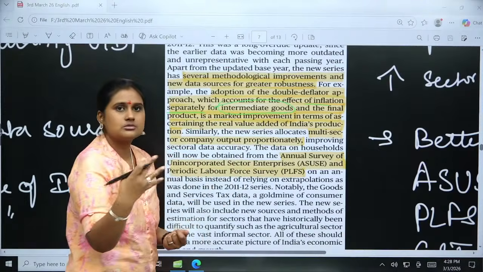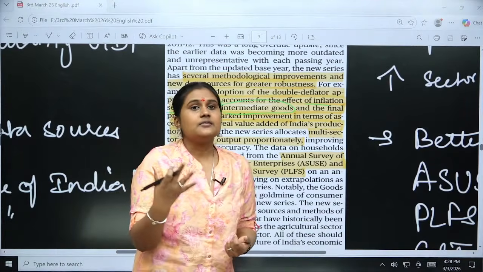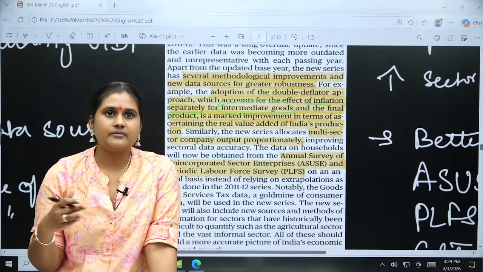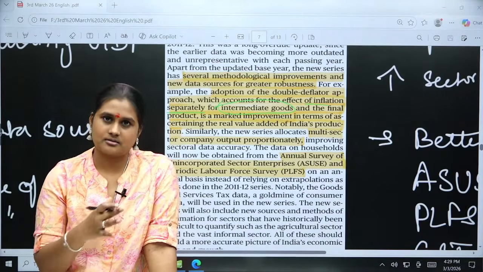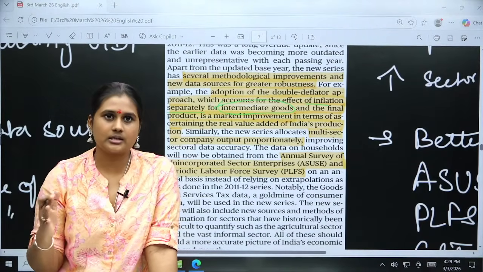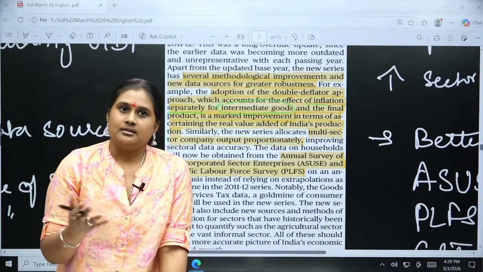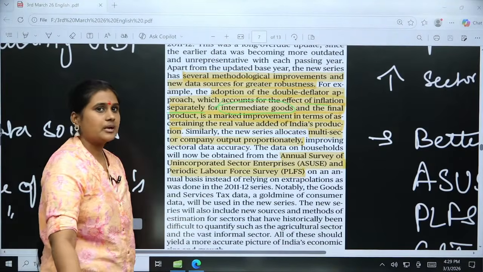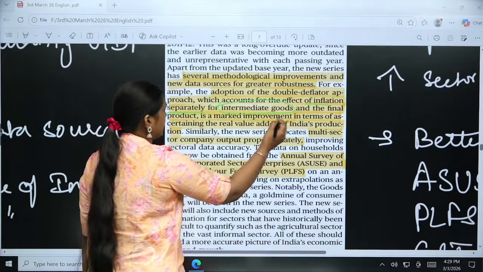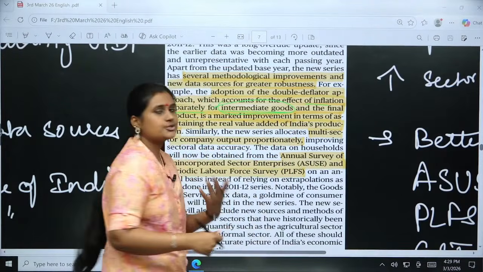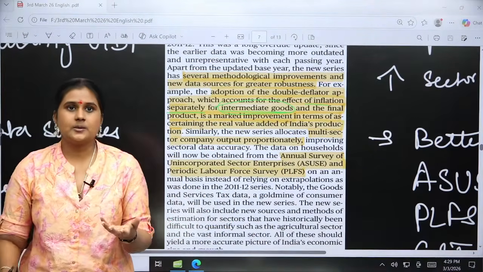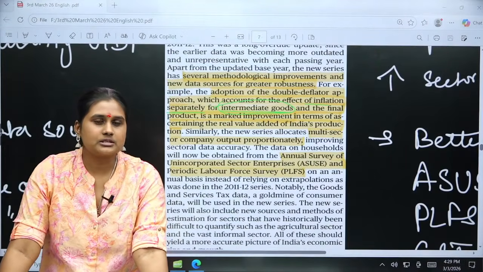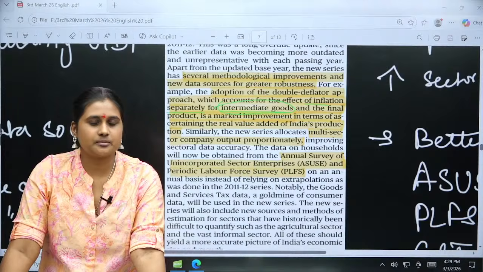Intermediate goods are such goods where, Vishal, again this is not appreciable. Every time you used to spam the chat box, at least now I think you will not be doing it. Vishal, please don't spam the chat box. So the intermediate goods are those goods which are actually, Vishal, can you please stop spamming the chat box?